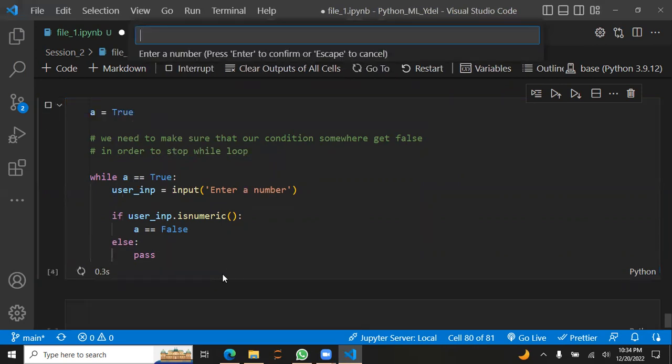If I run this, see there is a bar, and if I enter double L, enter, it's again going to pop up and ask me to enter something. And if I enter 77, oh, it's again giving me this. It should stop. Basically it's not stopping, it's an infinite loop. Let's do Control C.